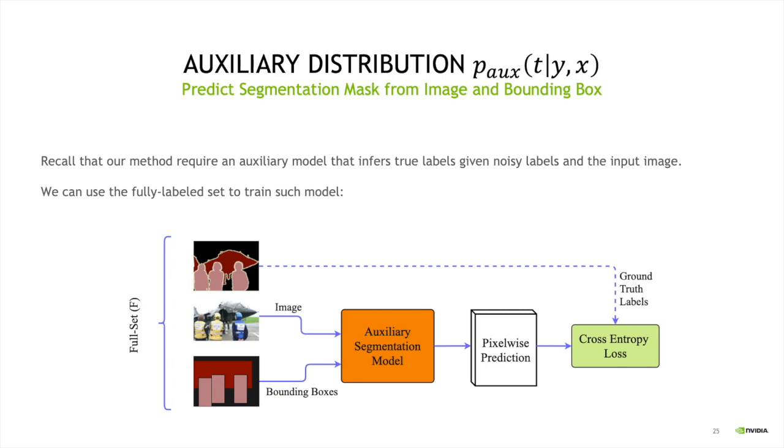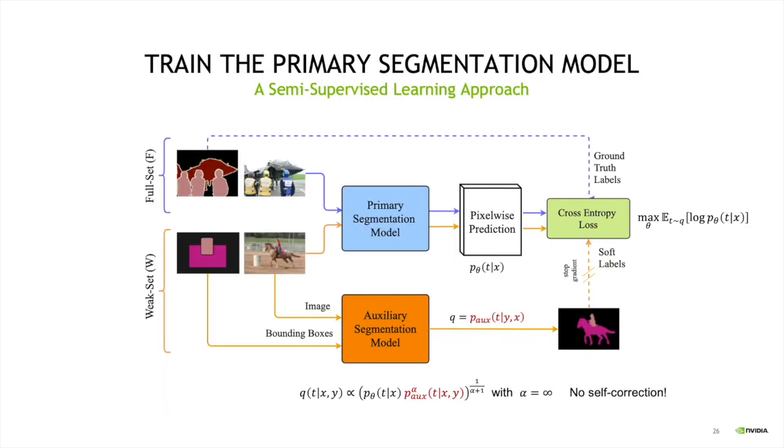So in order to infer object segmentation in this set, we can use the fully supervised set F to train a segmentation model. We're showing the segmentation model here. We're going to come up with a new segmentation model, we call it the auxiliary segmentation model, that will take image and bounding boxes and try to predict the object segmentation. And we know that we can train this model using the fully supervised set, because on this set we have access to images, bounding boxes, and segmentation labels. So this is a very simple segmentation model, and we can train it on the fully supervised set.